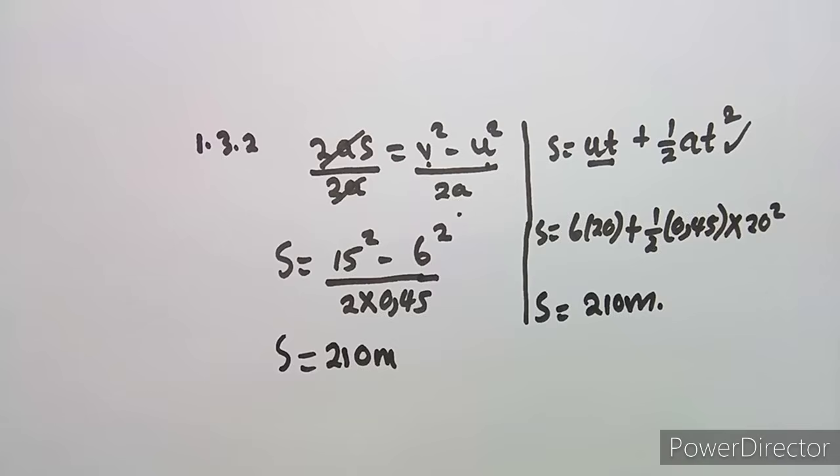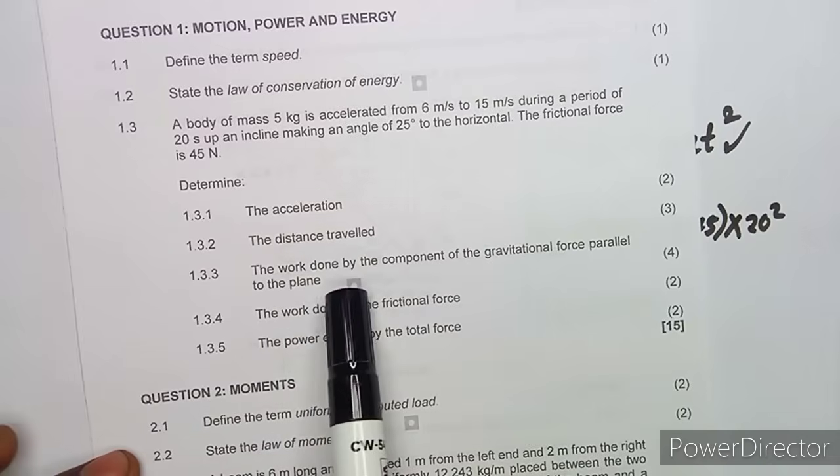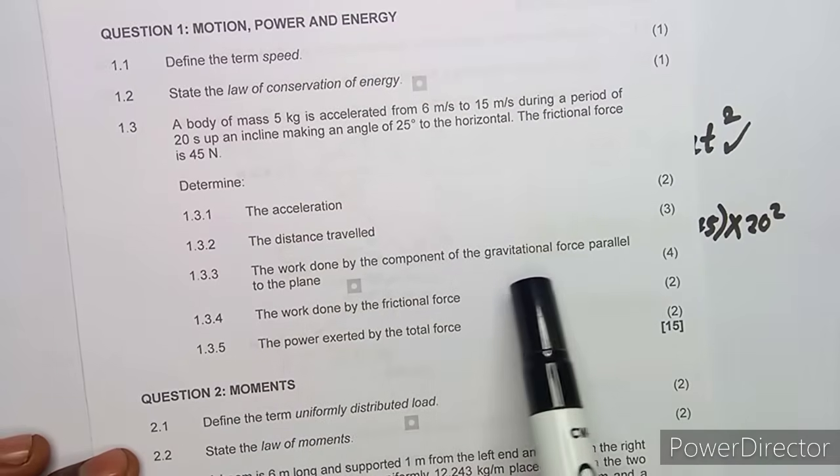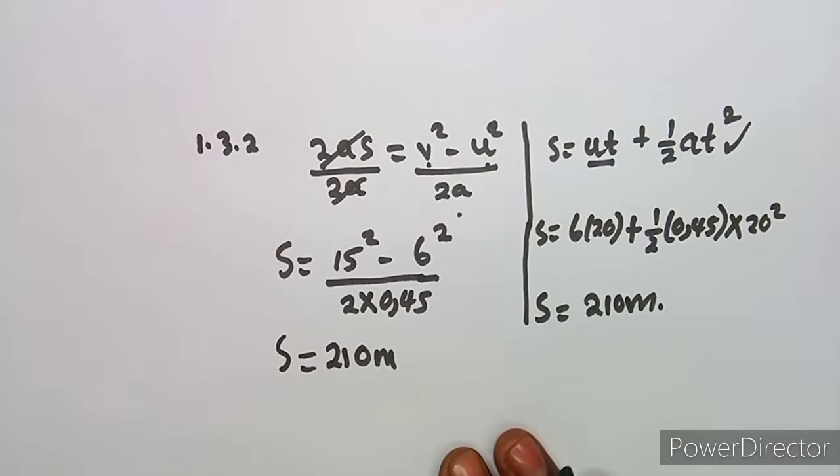Let's see another question, which is 1.33, which is the work done by the component of gravity force parallel to the plane. Take note, this is the work done by the component of the gravitational force. So what are we talking about here? The work done by the component of the gravitational force that is parallel to the plane, which means definitely we are working with this case here. Let me just take you back.